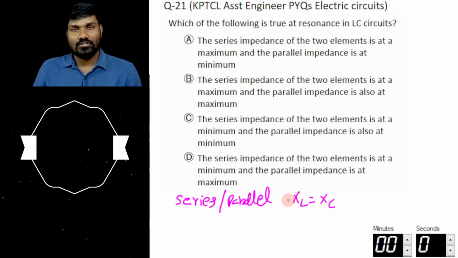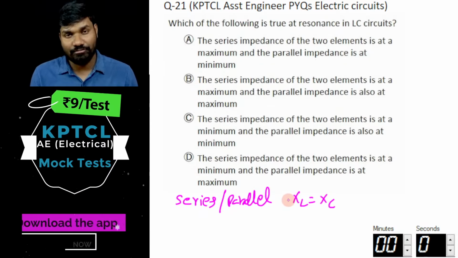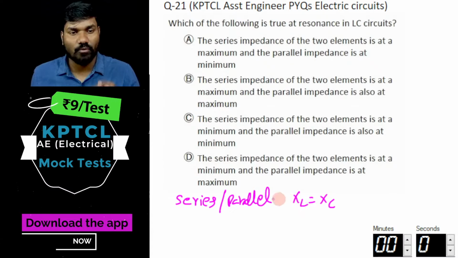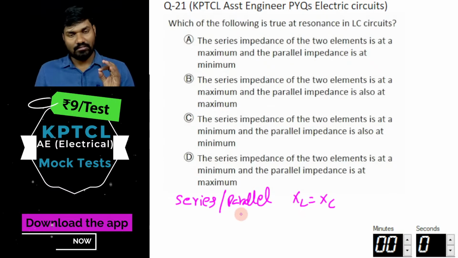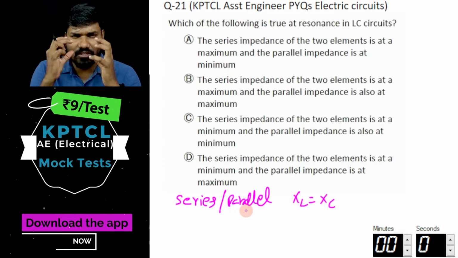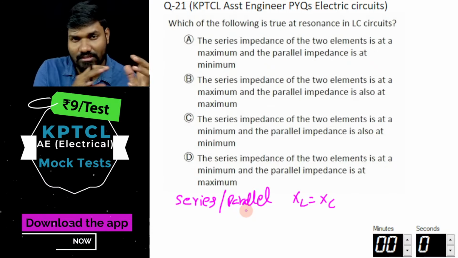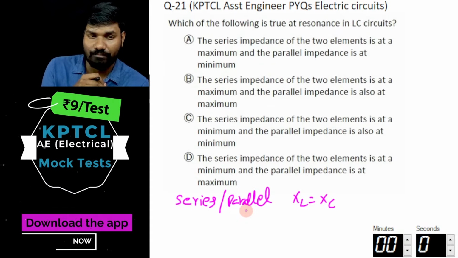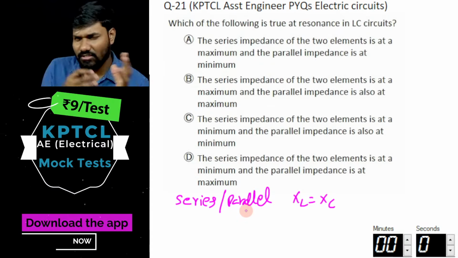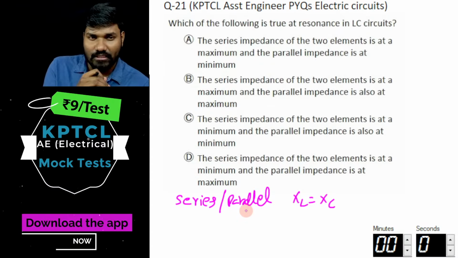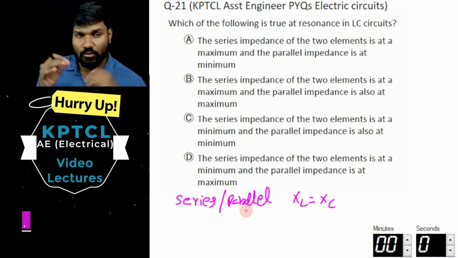In general, what resonance means is different; don't say that XL is equal to XC. XL is equal to XC only for series as well as parallel circuits. The basic concepts, the core understanding of resonance, were already discussed in the 0 to hero course of network theory or electric circuits or network analysis, all the names are the same. There I discussed all these things. You can go to that.